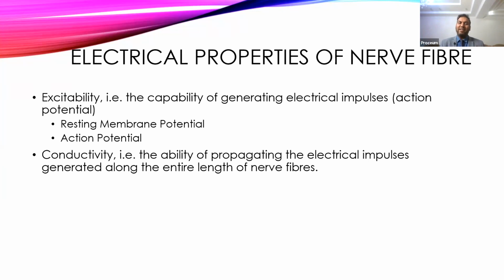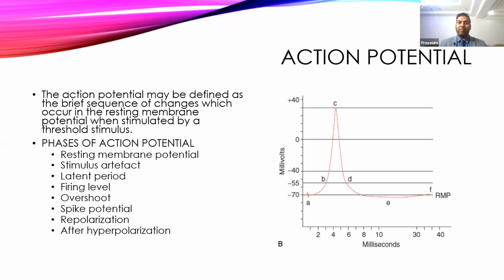Apart from this excitability, it also has a high ability to carry that stimulation or electrical impulse from one part of the nerve along the entire length of the nerve fiber. That property is called conductivity. First we'll talk about excitability. The resting membrane potential we already studied. I guess I already taught you the action potential also, but again we'll revise here.